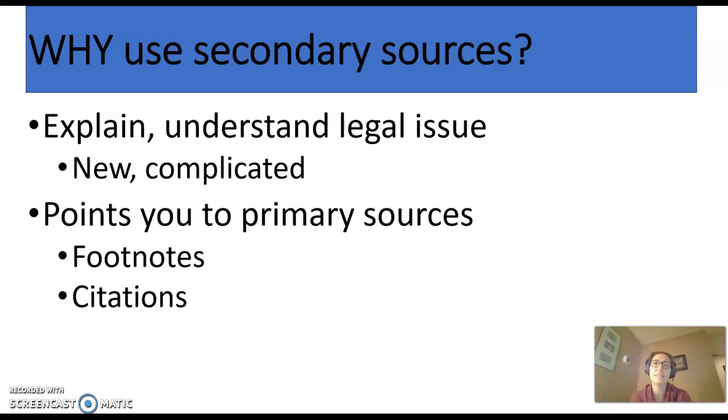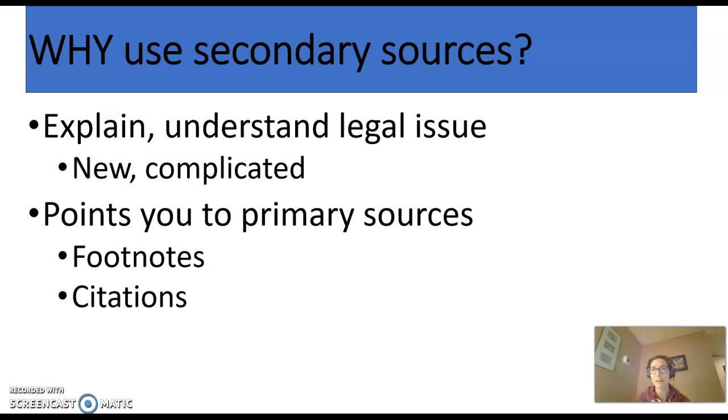Number one, the secondary sources really help explain to us the law that we're researching. And I'm not going to say in super plain English, but as close to plain English as possible. And different secondary sources will be better at this than others. But the way a judge or a lawyer could write about the legal issue, summarizing several cases at once, can really help us understand what we're researching.